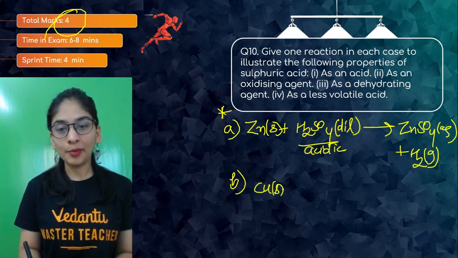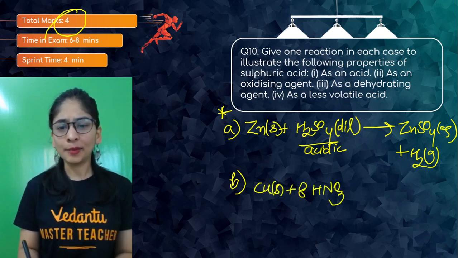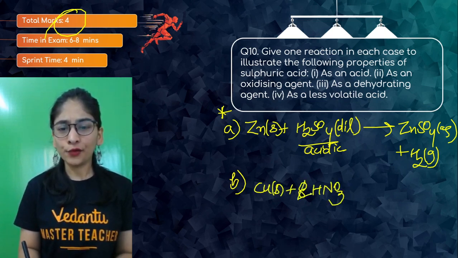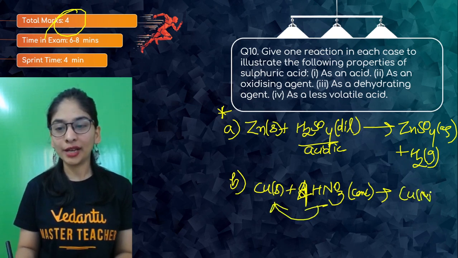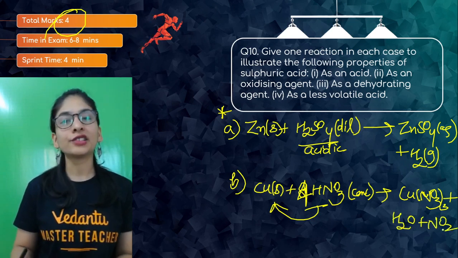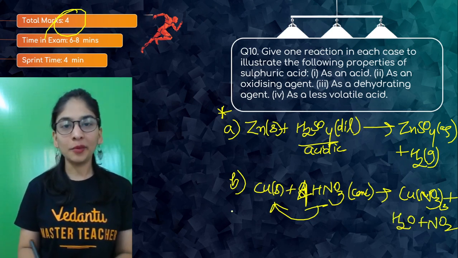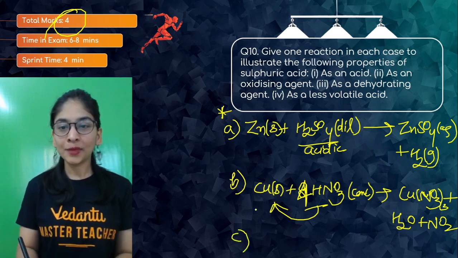Suppose I'm taking copper and putting it into nitric acid. Again, suppose I have taken the 4 molecules and I have taken concentrated this. This will act as oxidizing agent. The product we are going to get is copper nitrate along with H2O along with NO2 gas, nitrogen dioxide gas. Yeah, you can balance it. We did that so many times.